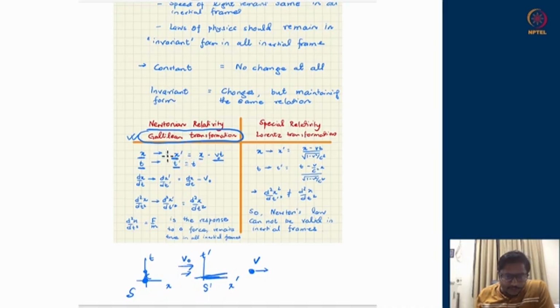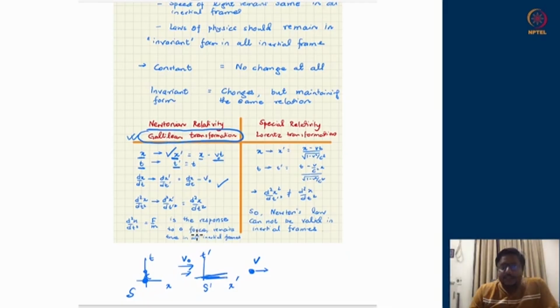So from these transformation laws, you can find out what is the velocity as seen by the observer in S prime. So that would be dx prime upon dt prime, which is the velocity as seen by the observer in the S prime frame. And it so happens that x prime is x minus v naught t, while t prime is just t. You can convert this equation into that. So you can see that the velocity as seen by the observer in the second frame S prime is the velocity as seen from the first frame, dx upon dt, minus v naught. So it is somewhat lower. So velocities do change under inertial transformations of this Galilean kind.